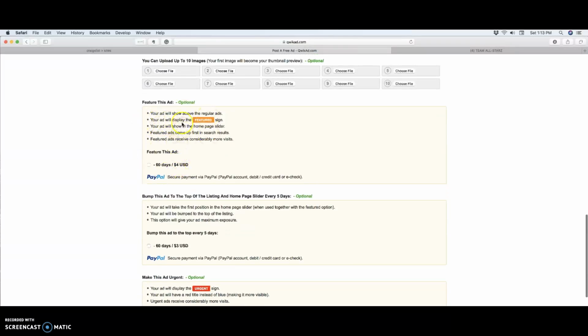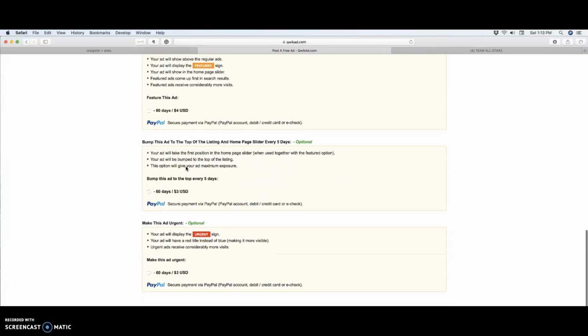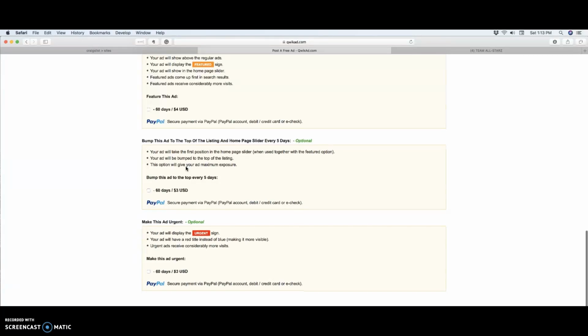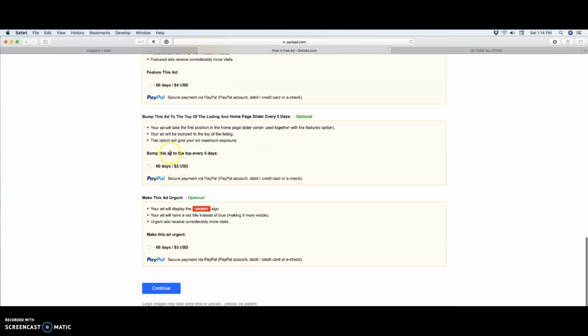Okay, here is where we get into the paying. It pays by PayPal. That's a good thing. They will advertise it for 60 days, only $4. So that's less than $1 a month, a dollar and a quarter a month to run your ads for 60 days. That's not bad at all.